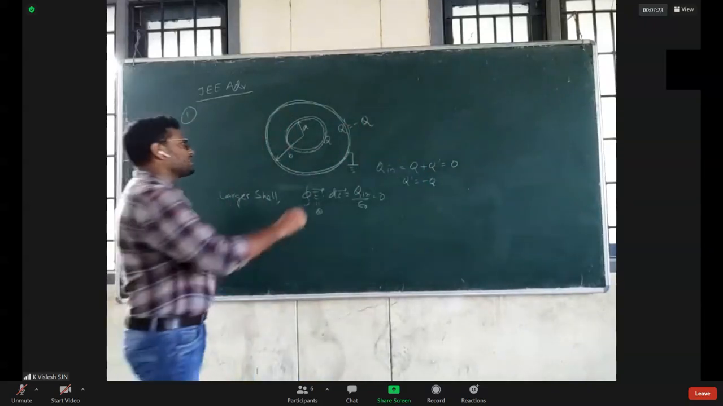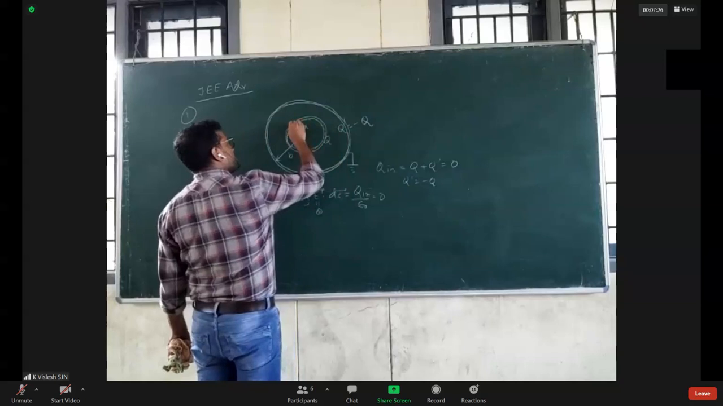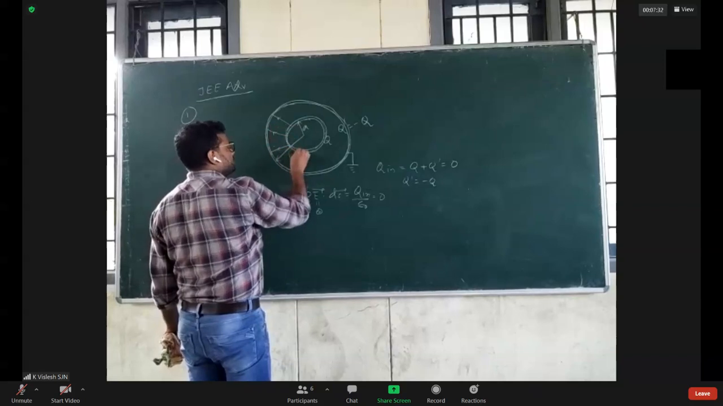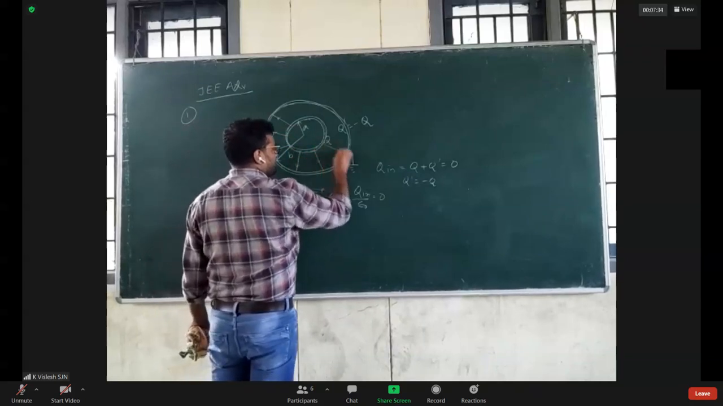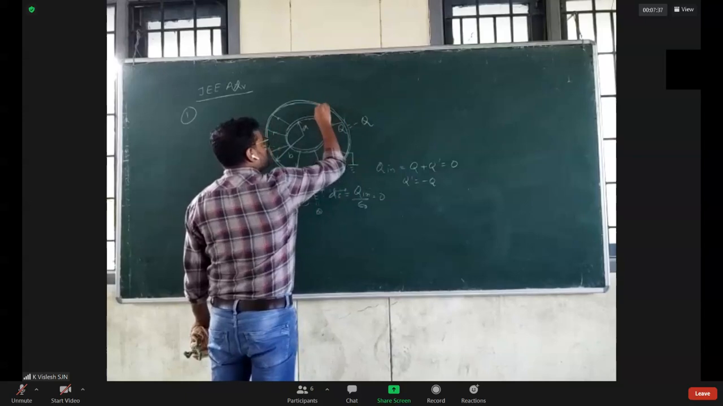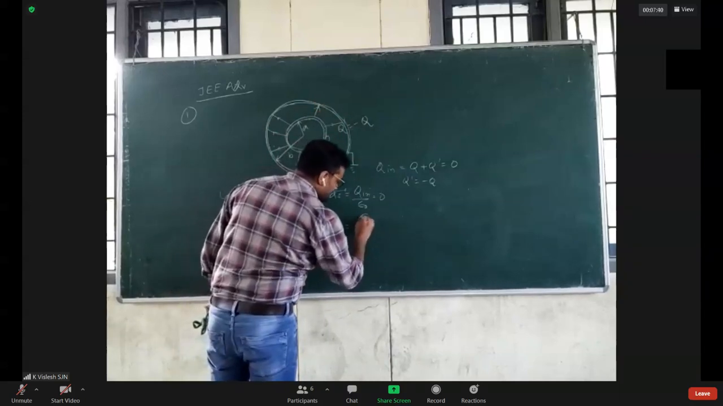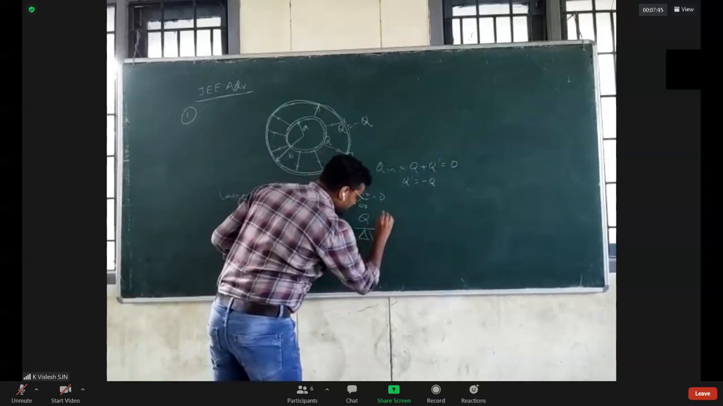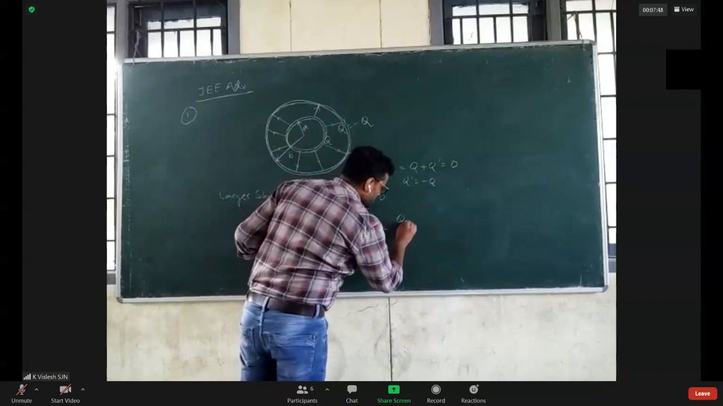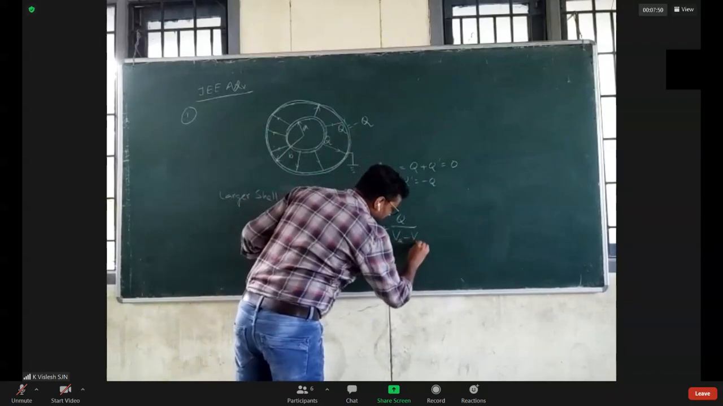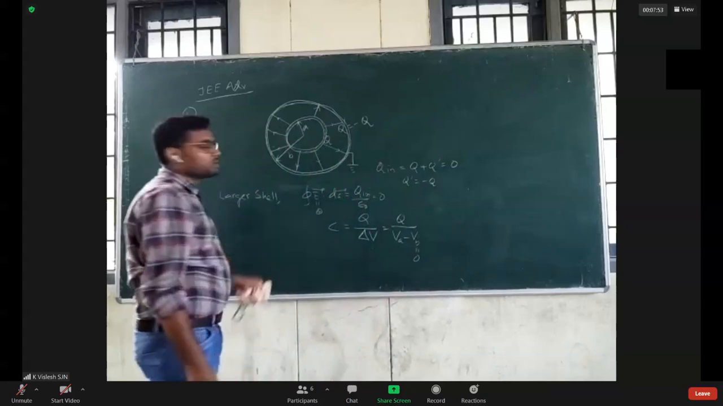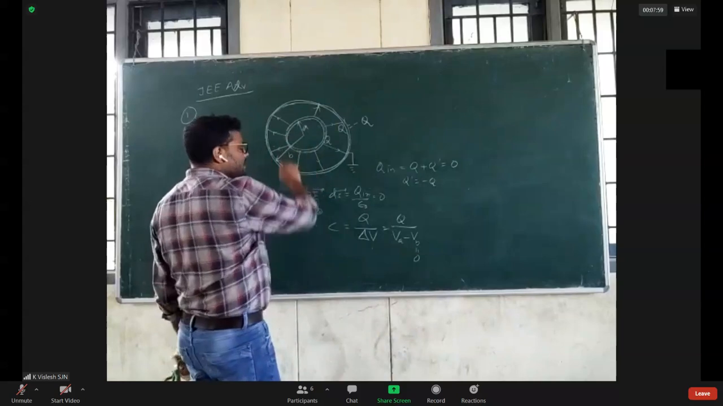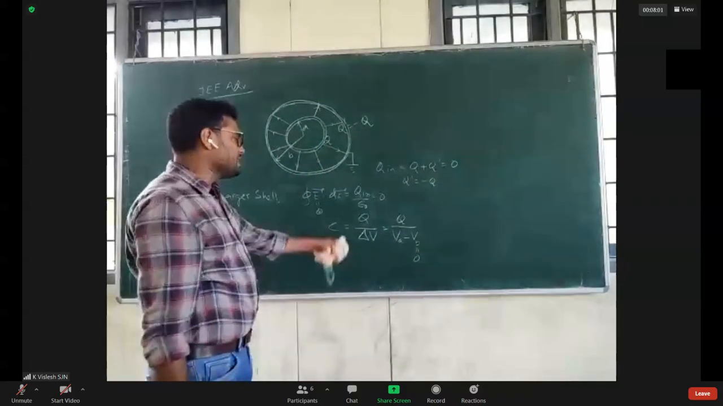So the electric field will be from this sphere to this one. The electric field is confined to this region. So what is the definition of capacitance? Capacitance is nothing but the charge on a plate divided by the potential difference between plates. So C equals Q over V_A minus V_B. You know that V_B equals 0 here. So you have to find the potential at A, the inner one. If you find it, you will get the value of capacitance.